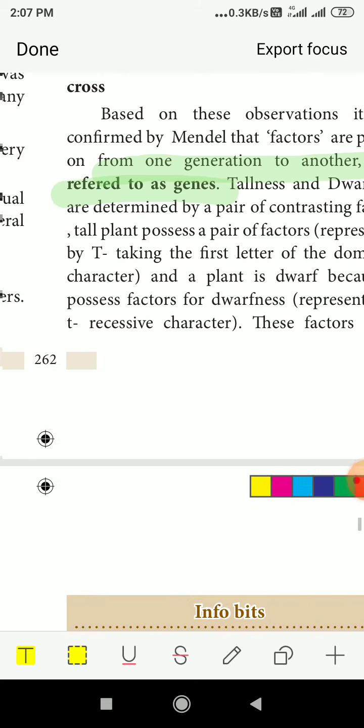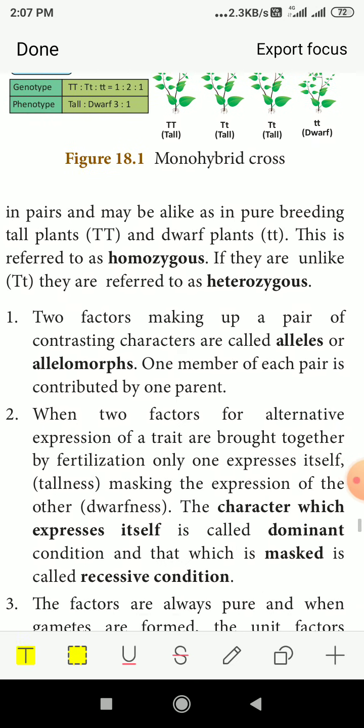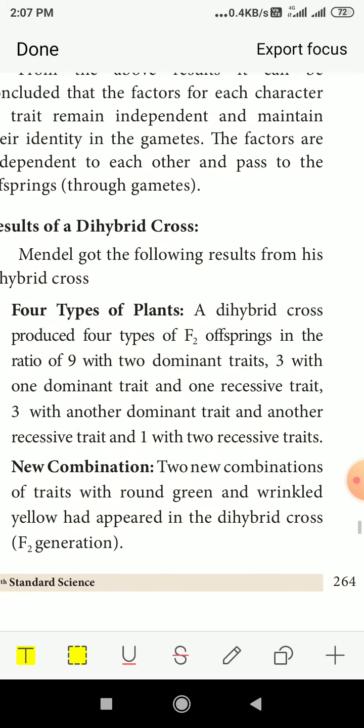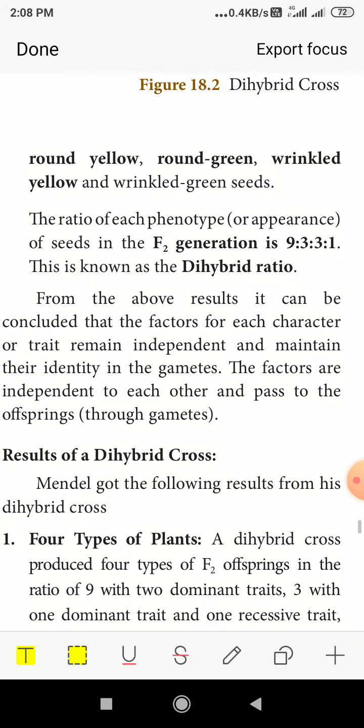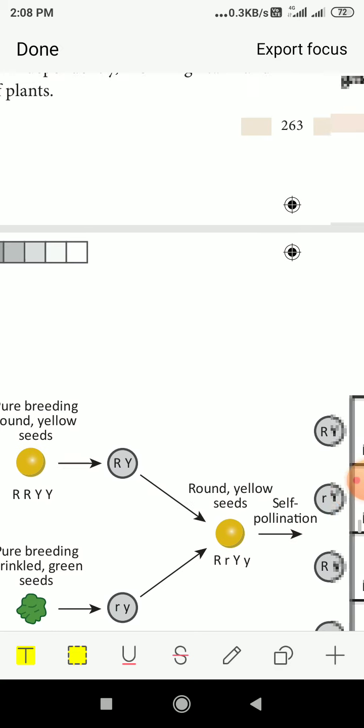These factors occur in pairs and may be like, in pure breeding tall plants TT and dwarf plants tt. This is referred to as homozygous. So if the pure TT is coming, it is called homozygous. For tall T and a small t, it is called heterozygous. That means 2 characters are there. It can be tallness or dwarfness, and the other is pure tall or dwarf. That is different.